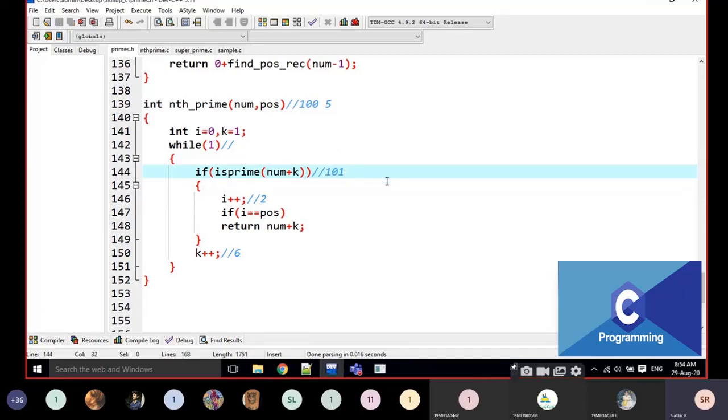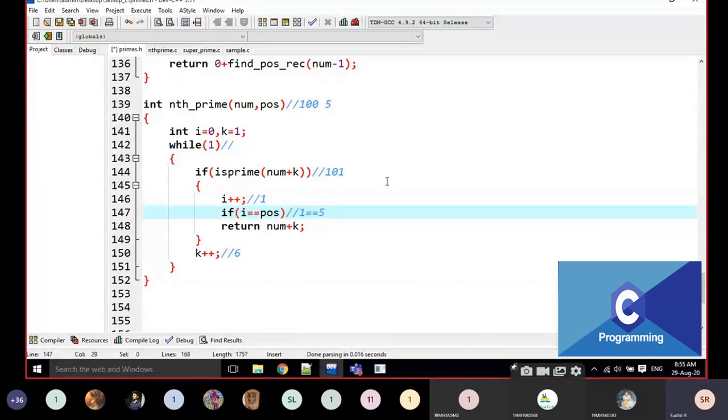Is 101 prime? Students? Yes, sir. Then i becomes 1. Then I am going to check here: is 1 equal to 5? No, not at all, right? Then that is not executed, but this is executed. K becomes 2, that means next number. Then again coming here, now it is going to be checked.